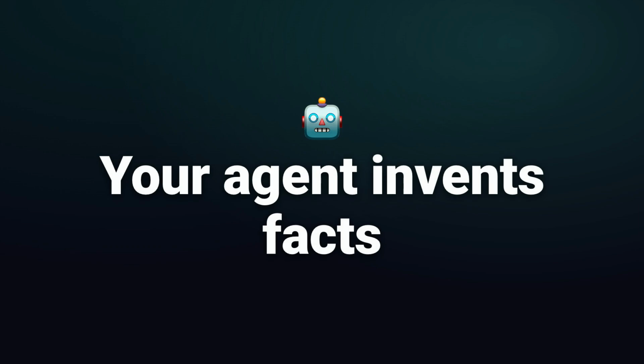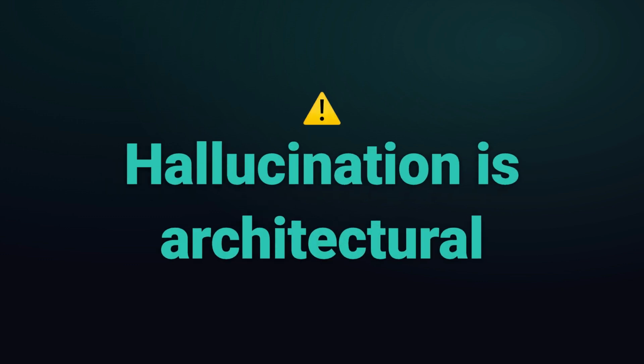Your LangChain agent just confidently told a user that a refund was processed, cited a policy that doesn't exist, and invented an order number out of thin air. Sound familiar? Hallucination isn't some rare edge case you can patch away. For a lot of agent builds, it's baked into the architecture from the start.